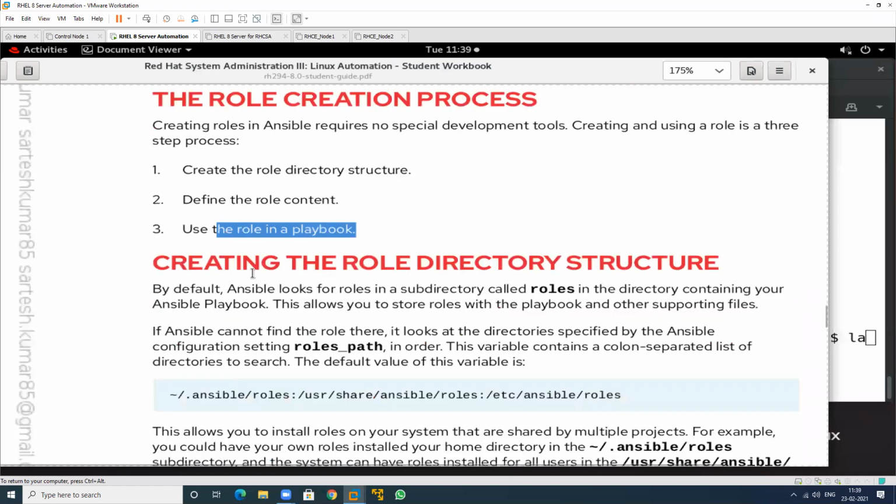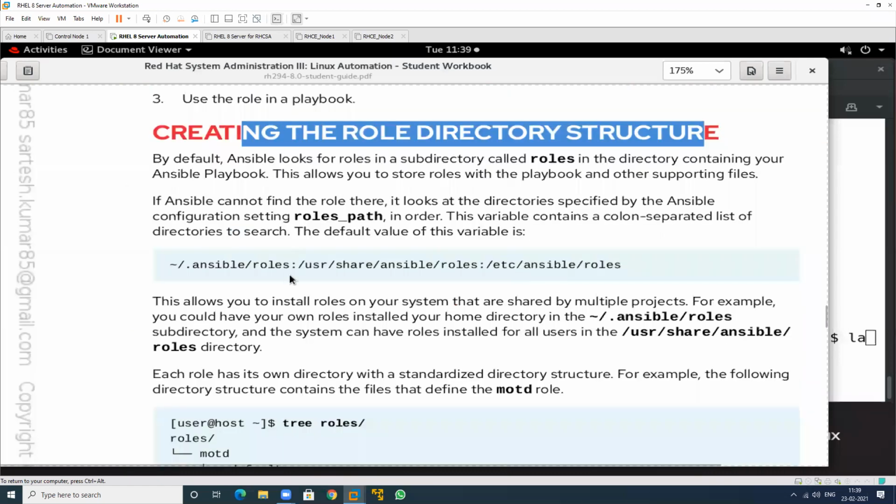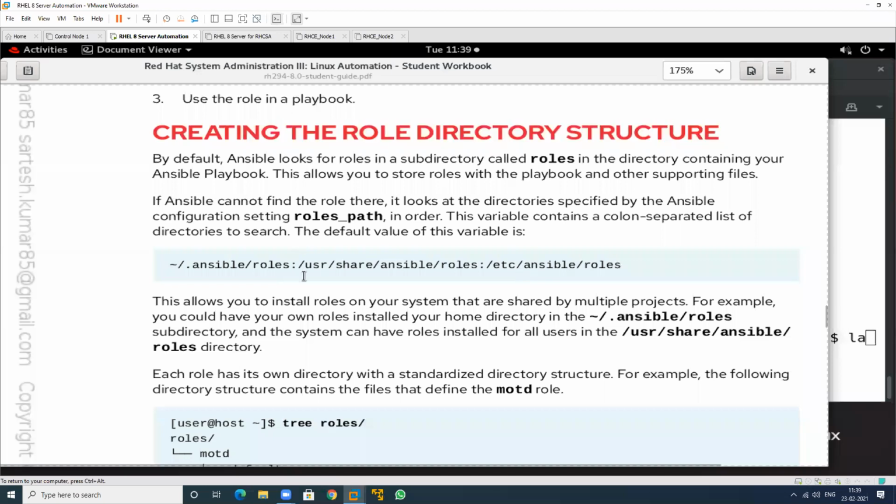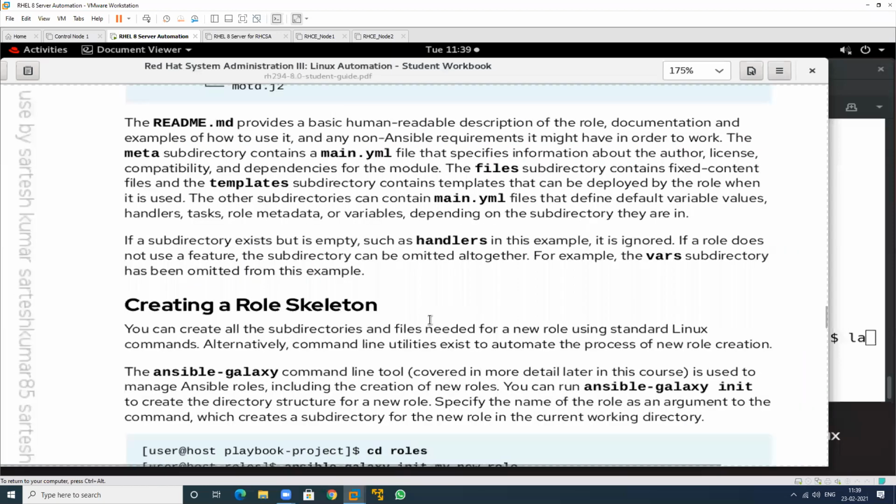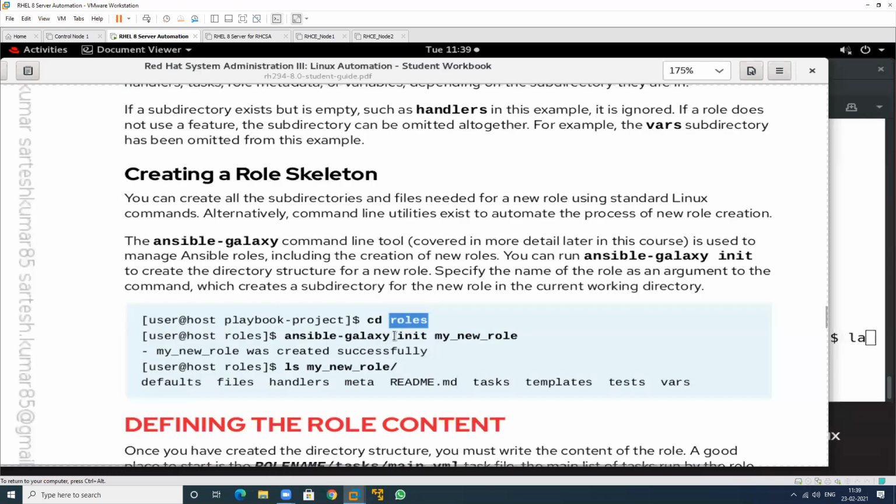So this is the location: the Ansible location, USR location, and ETC location. And if you want to create this particular role structure, what is the command? The command related to this is Ansible Galaxy. So first create a folder related to the roles. This is mandatory. Go to this location and write this particular command, ansible-galaxy init, and you can provide any name. Suppose you want to create a project related to Ansible, web server, Apache, database. So just provide a name here.